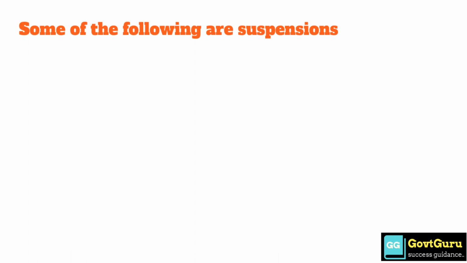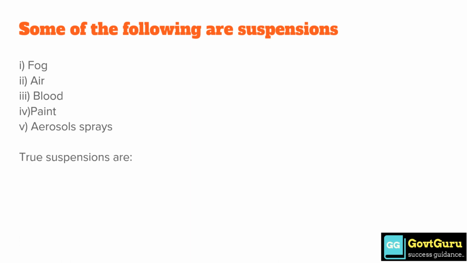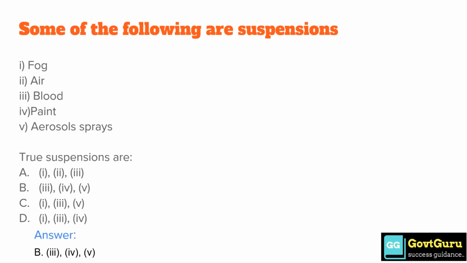Some of the following are suspensions. 1 fog, 2 air, 3 blood, 4 paint, 5 aerosols and sprays. The true suspensions are option A 1, 2, 3, option B 3, 4 and 5, option C 1, 3 and 5, option D 1, 3 and 4. The correct answer is option B 3, 4 and 5.